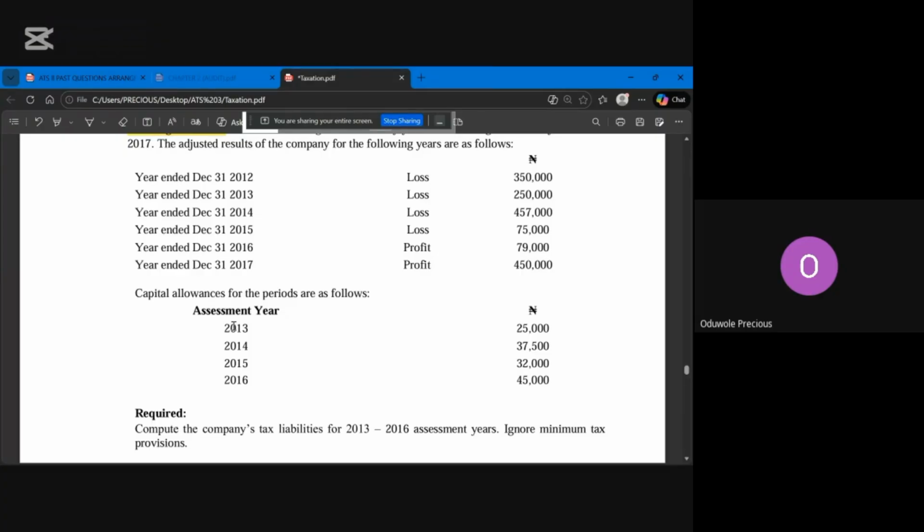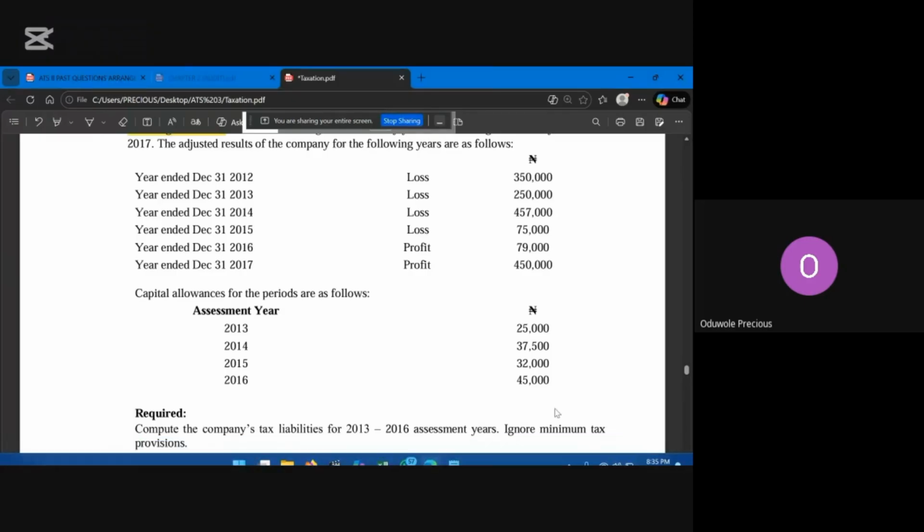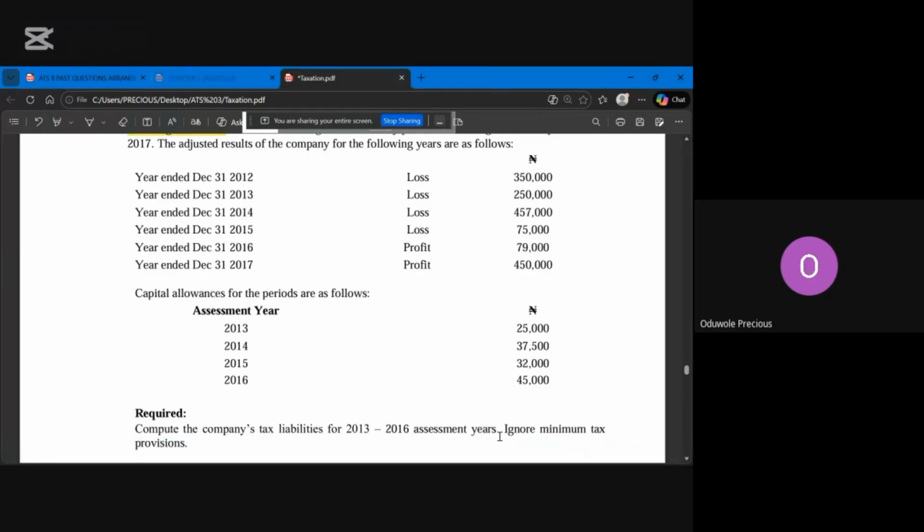So now look at the requirements. Be careful of the requirements too. For those in class, I used to tell you about that. See what they say you should do. Compute the company tax liability for 2013 to 2016 years of assessment. Ignore minimum tax provision. I know in your mind you'll be saying, what's minimum tax provision? You learn it when we are doing company income tax, so all those are related to company income tax.